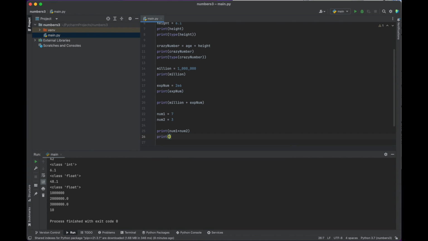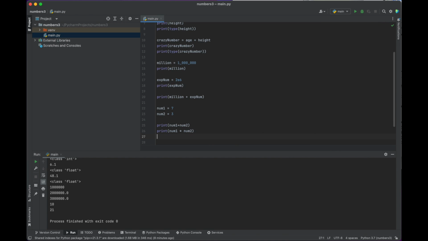So how do we do that? In Python, in most programming languages, to multiply something, we use an asterisk. So that is Shift 8 on an English keyboard. It's the star. So plus num2, or sorry, times num2. So 3 times 7, 21.